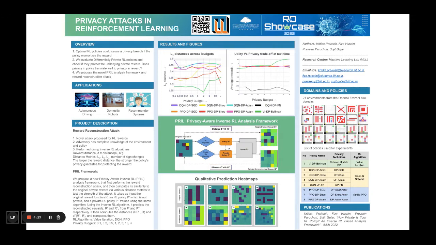Our work introduces the first privacy attack in reinforcement learning, the reward reconstruction attack. It tries to reverse engineer the reward from a private policy using inverse RL algorithms. The attack is the key part of the novel privacy aware inverse RL analysis framework, or the PRIL framework. We assume that the entire process and the optimal policy is released publicly.